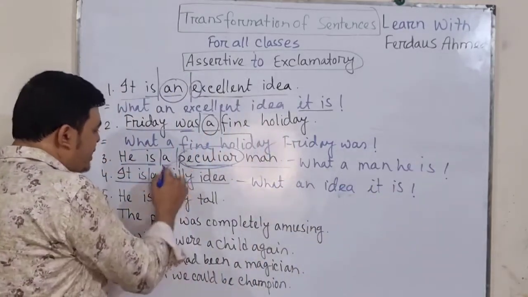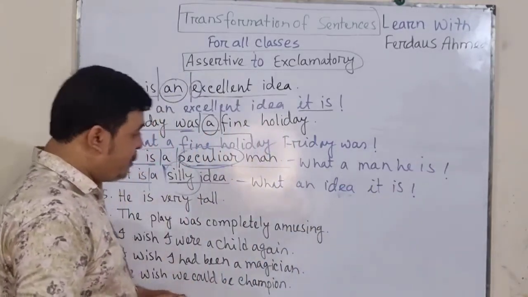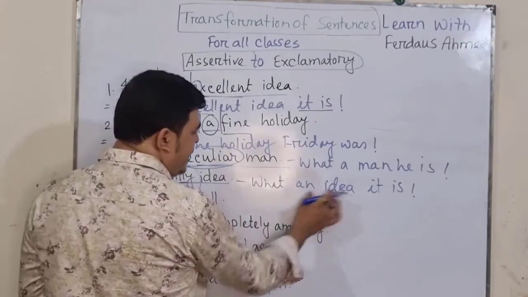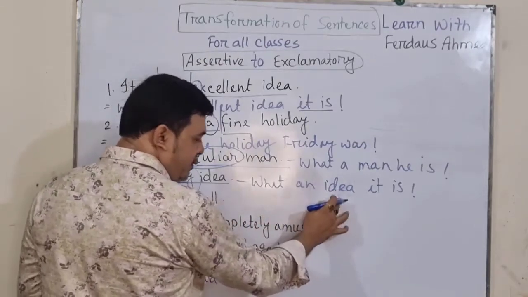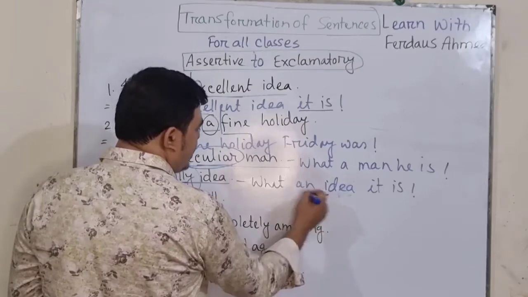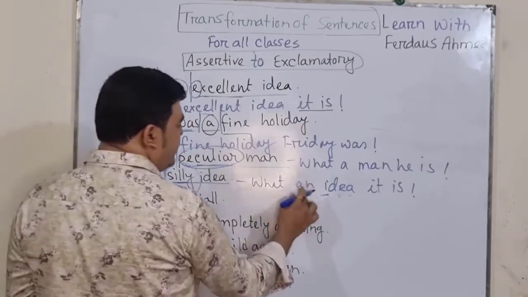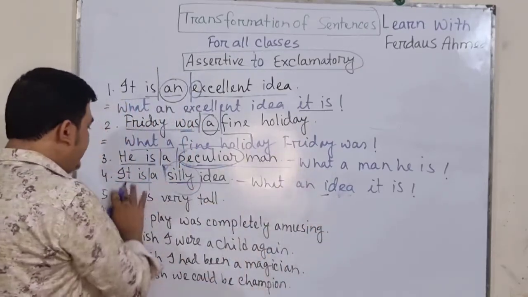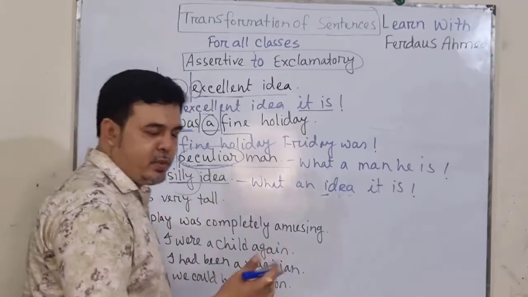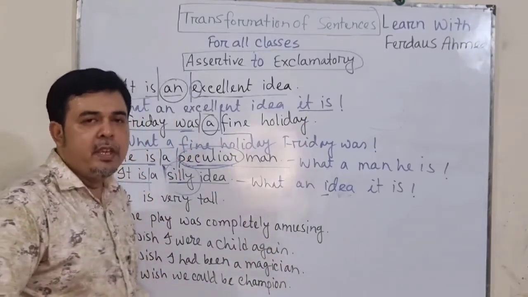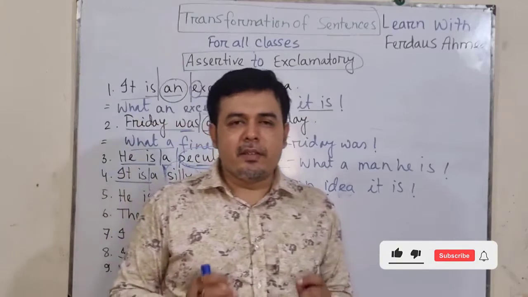As we omit silly, the word idea came just after the article. So for that vowel I, we have written here what an idea, and it is written as usual.